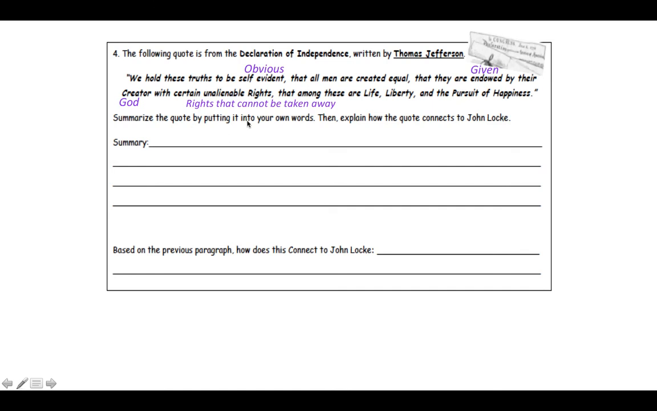So summarize the quote by putting it into your own words and then explain how the quote connects to John Locke, which is exactly what I just did, right? I took the quote, I kind of verbally explained it to you in my own words. I summarized it, and then I explained how it related to John Locke. And now it would be your turn to do that. So you're going to pause the video here, and you would explain that there.